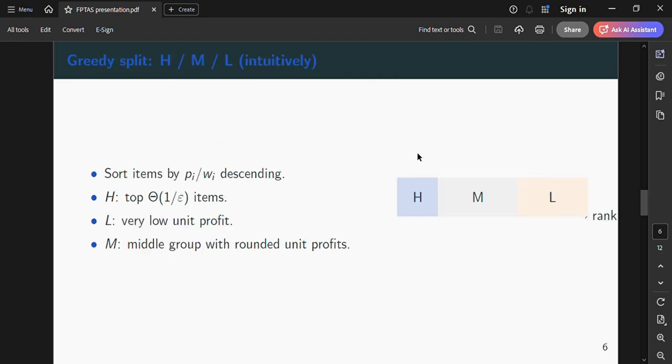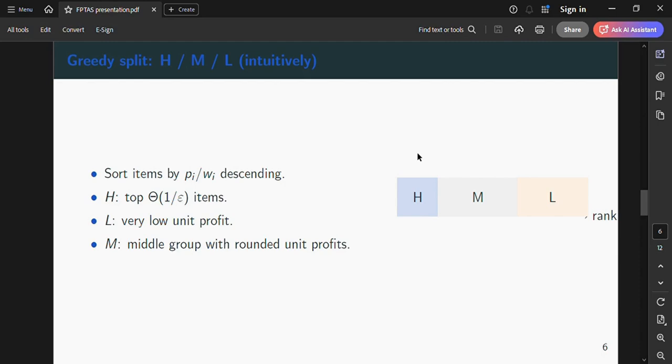In the greedy split into H, M or L, why do we actually split? If many items are extremely good by unit profit, you can capture most profit by looking only at the top O(1/ε) items, that is H. The paper proves a greedy lemma where H is the top B items, where B is Ω(1/ε).